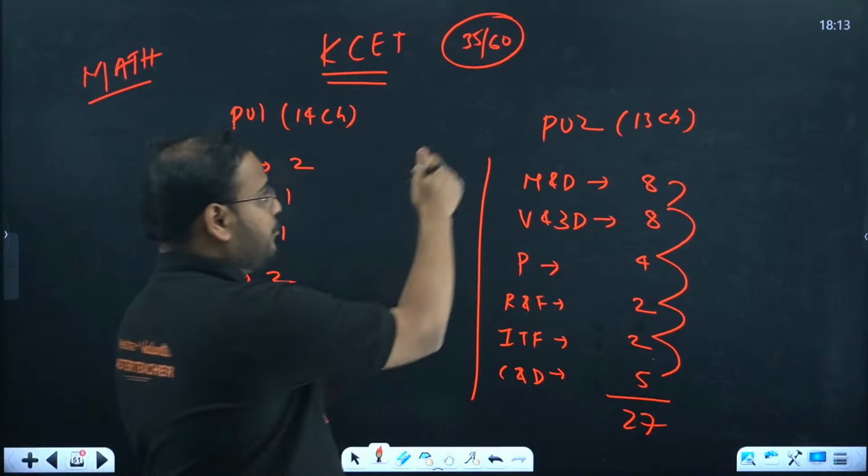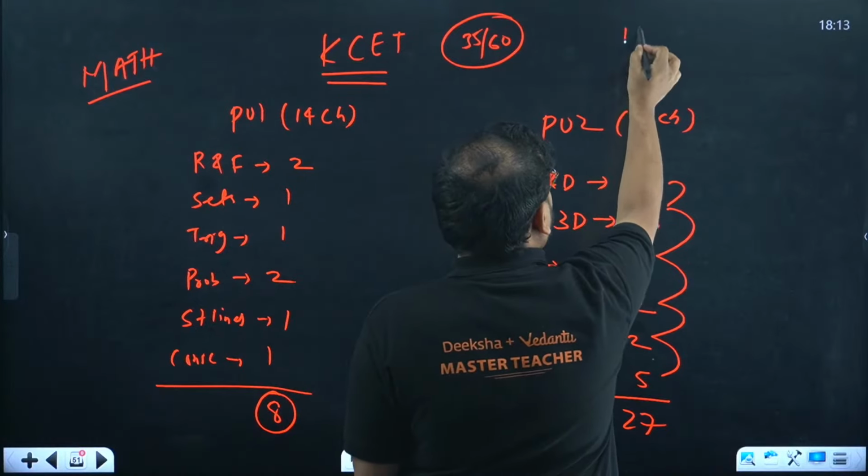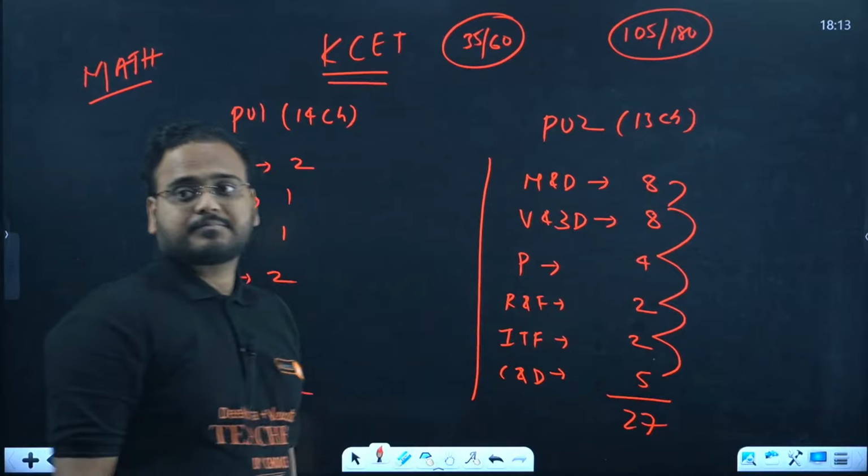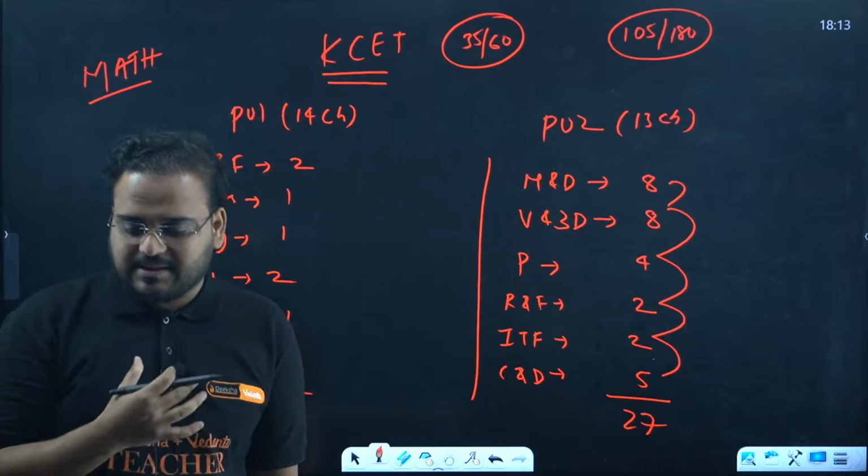For somebody whose preparation is going very weak, try to get 35 safe for sure. If you get 35, it becomes 105 out of 180, if I take the same average.